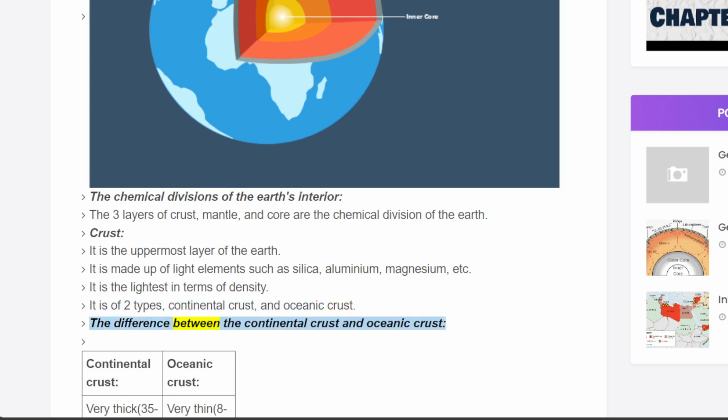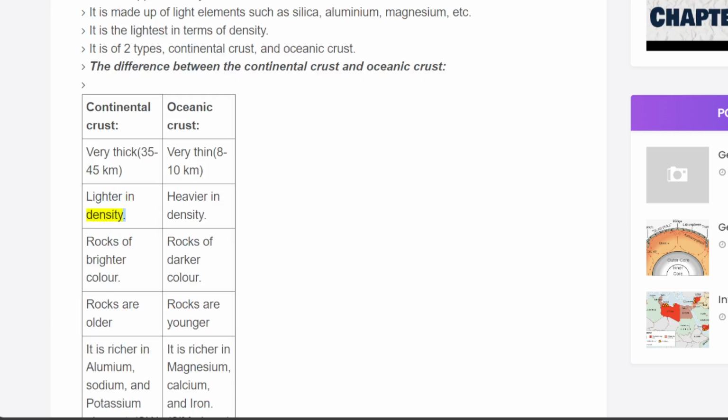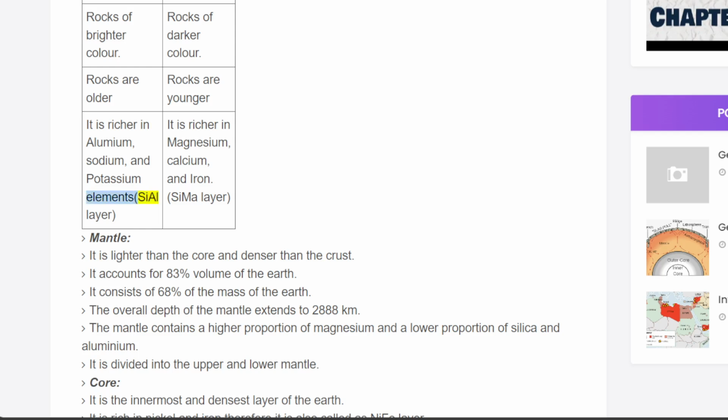The difference between the continental crust and oceanic crust. Continental crust: very thick, 35 to 45 kilometers; lighter in density; rocks of brighter color; rocks are older. Oceanic crust: very thin, 8 to 10 kilometers; heavier in density; rocks of darker color; rocks are younger. It is richer in aluminium, sodium, and potassium elements, Sial layer.